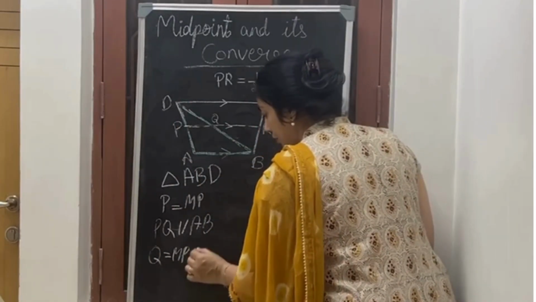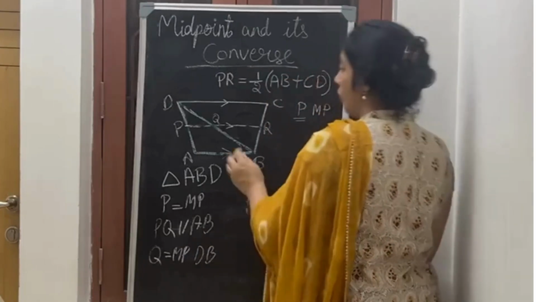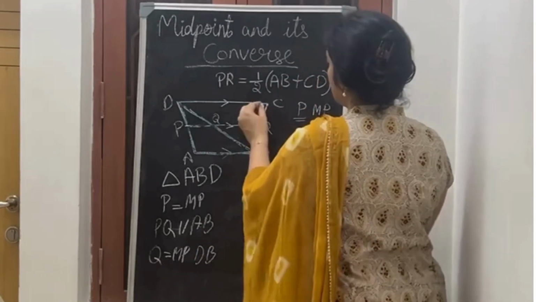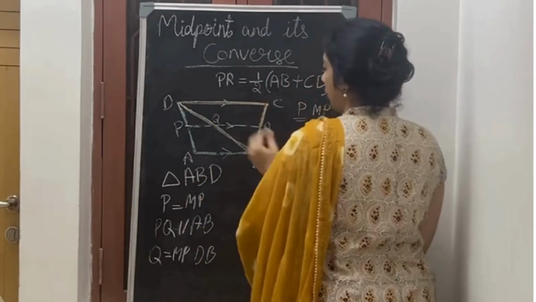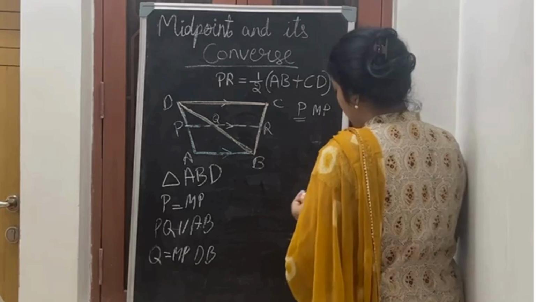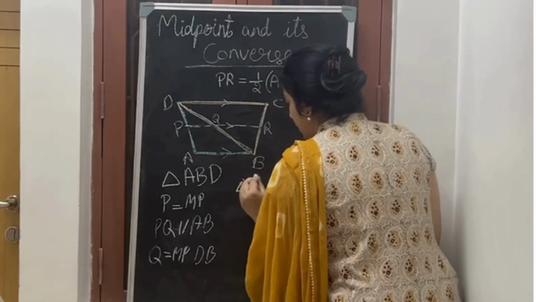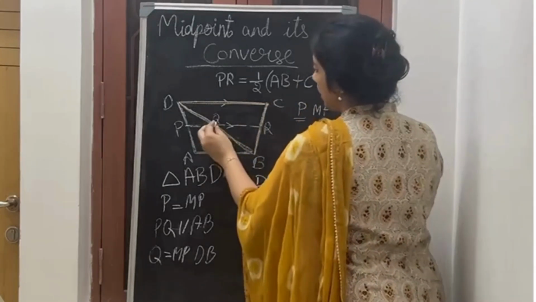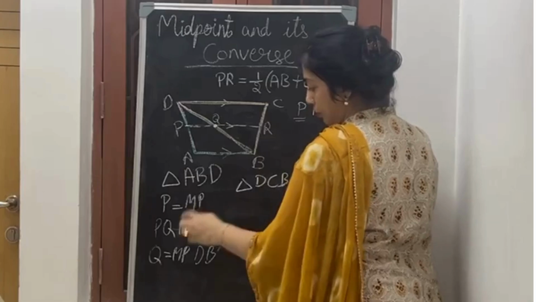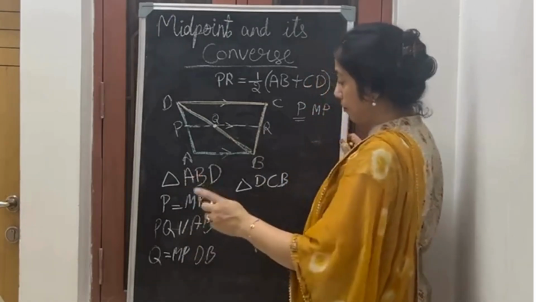Midpoint of DB. Now I will take the next triangle. Which is my next triangle? It is DCB, triangle DCB. In DCB, Q is the midpoint. It's given here, Q is the midpoint.